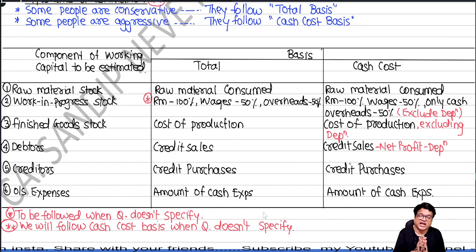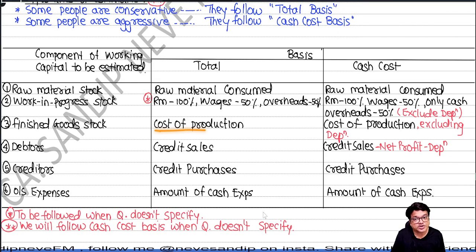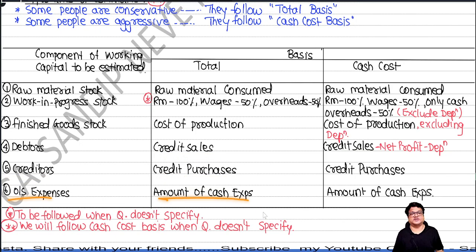So guys, every production process in the world is different. None of them is the same. So the question should tell you how much raw material, how much wages and how much overheads are to be arranged in the beginning. If they don't tell, we follow this. Finished goods stock will depend upon cost of production. Debtors will depend upon credit sales. Creditors will depend upon credit purchases. Outstanding expenses will depend upon the amount of expenses.